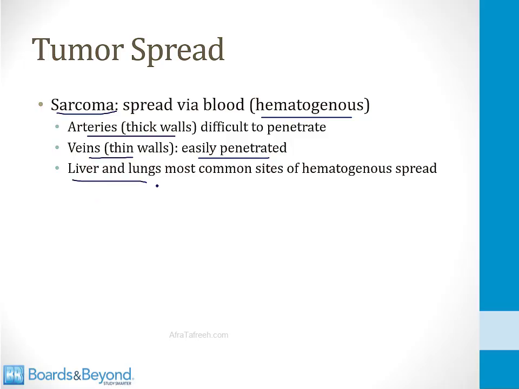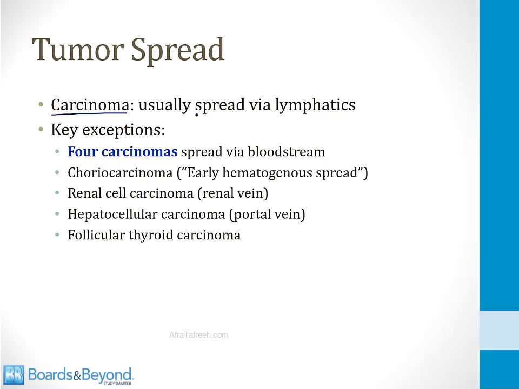All of our venous blood flow goes into the lungs and much of it goes into the liver, so these are common locations for hematogenous spread and metastases. Carcinomas, on the other hand, usually spread via lymphatics, except for four classic exceptions. And as a med student, you should definitely know these four exceptions. It could come up on your boards and it's always asked in clinical rotations.